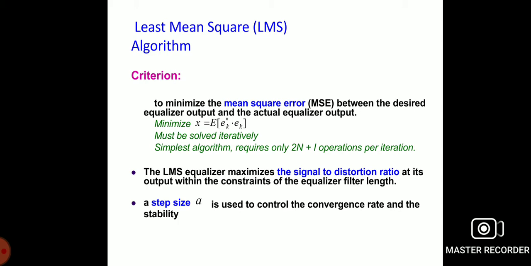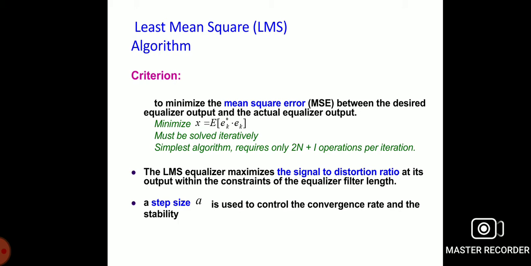Here the criterion is to minimize the mean square error between the desired equalizer output and the actual equalizer output, that is, to minimize the signal x equal to E of e k convolution e k, which is the error signal.